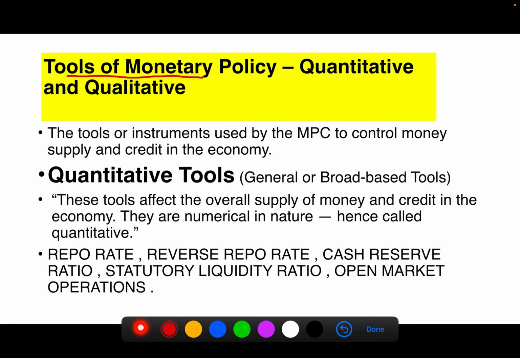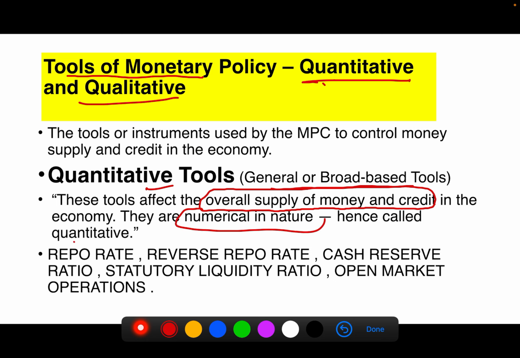We can divide the tools into quantitative tools and qualitative tools. Quantitative tools are also called general or broad based tools. These quantitative tools control the overall supply of money and credit in the economy, like how much money supply should be there in the market. That is the quantity. So this quantity tool decides that factor. We can say they are numerical in nature, hence called quantitative.